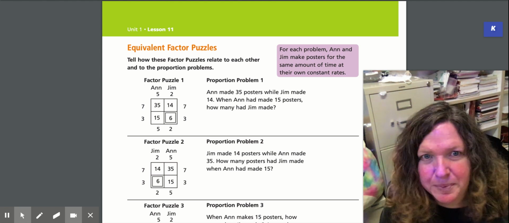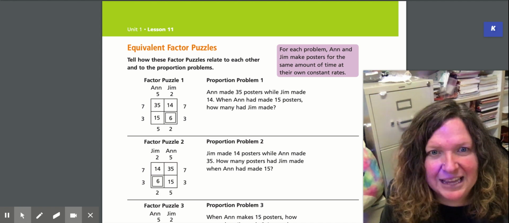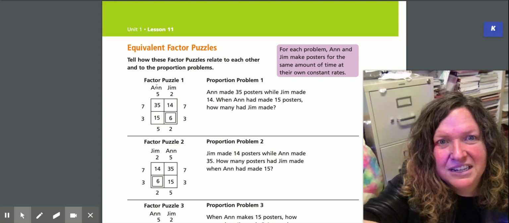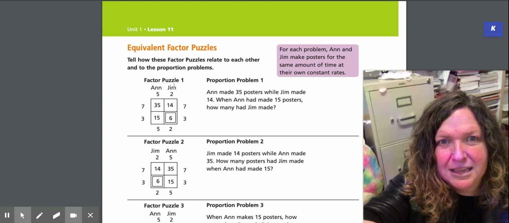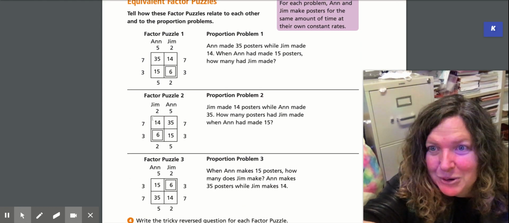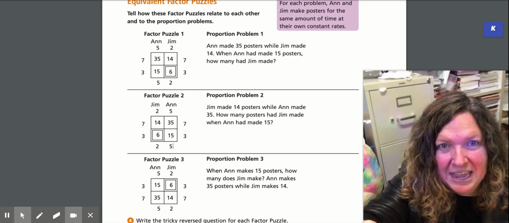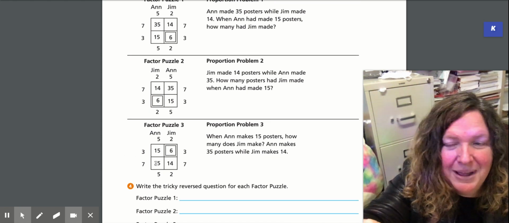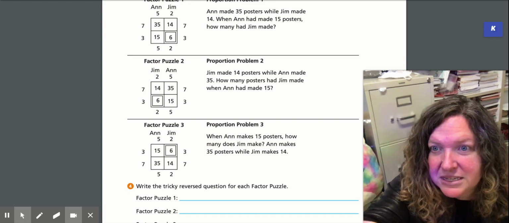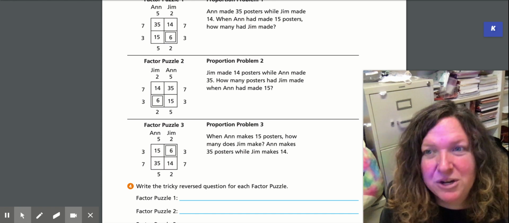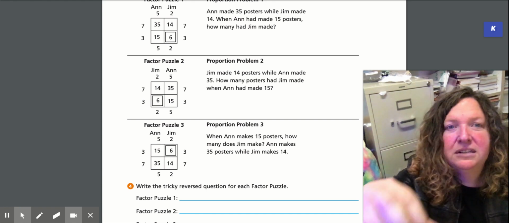All of these factor puzzles are about Jim and Ann. Notice that sometimes Ann is labeled first in the left-hand column, and sometimes Jim is labeled second in the right-hand column. Sometimes Jim is labeled first in the left-hand column, or Ann is labeled first in the right-hand column. We could even label Ann and Jim on the sides, on the rows. But we have to put those labels in because then we know where to put the numbers.